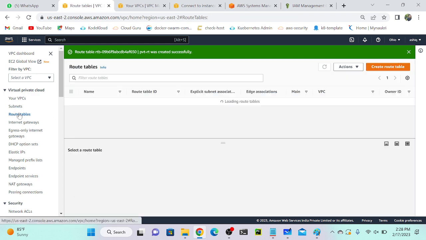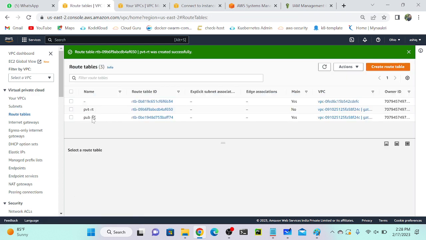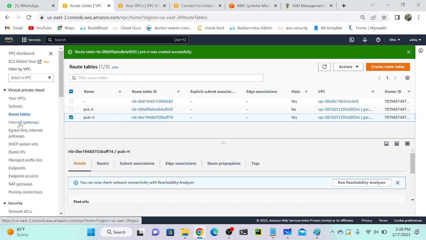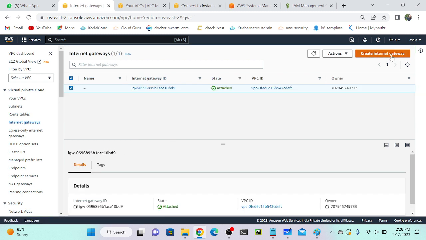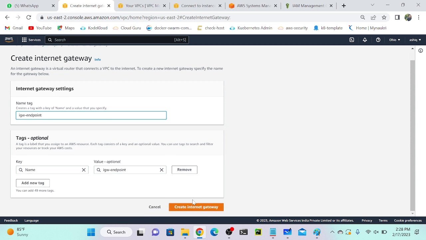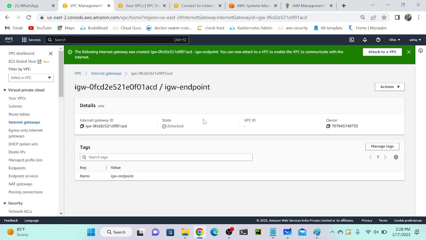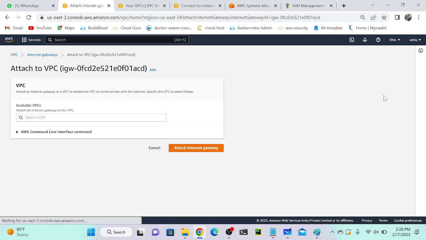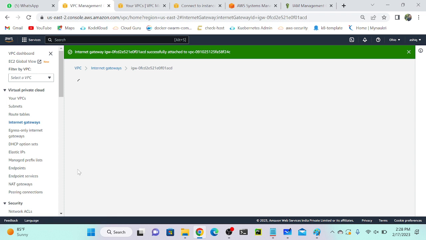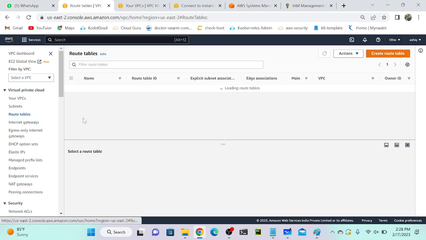So now I created two route tables. One is a public route table, another one is a private route table. Let me just rename it as private route table. So I'll go to internet gateway, then I will create an internet gateway. So create IGW endpoint. Then I will attach it to my gateway endpoint VPC. For that, select the VPC, then select gateway endpoint. Attach to internet gateway. So go to route table.